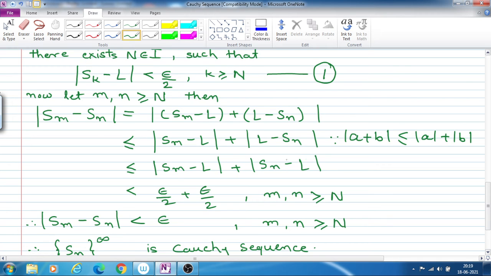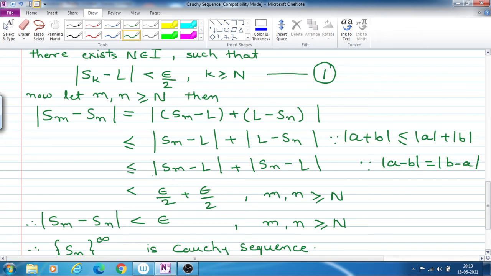Now mod L minus Sn we can write as mod Sn minus L, because mod A minus B and mod B minus A are the same thing. You know this.